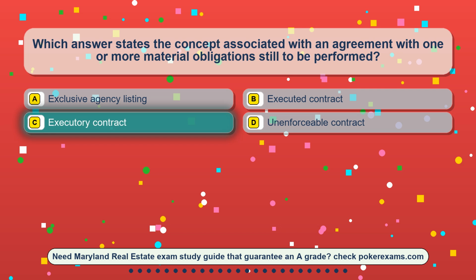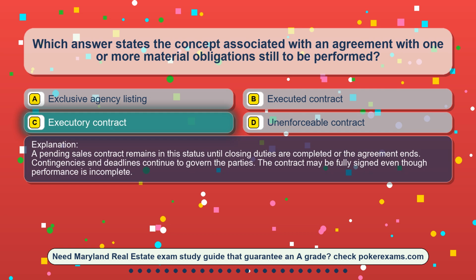The correct answer is option C, executory contract. A pending sales contract remains in this status until closing duties are completed or the agreement ends. Contingencies and deadlines continue to govern the parties. The contract may be fully signed even though performance is incomplete.